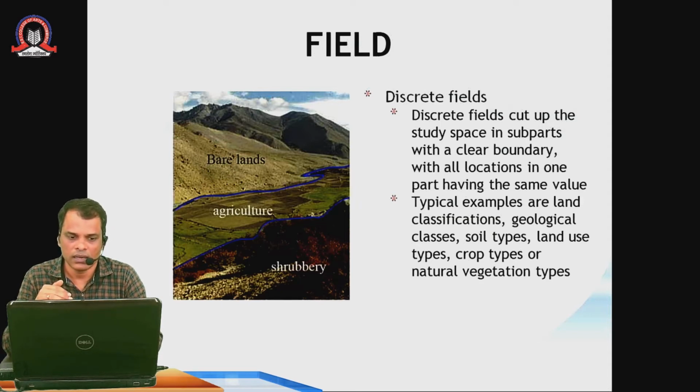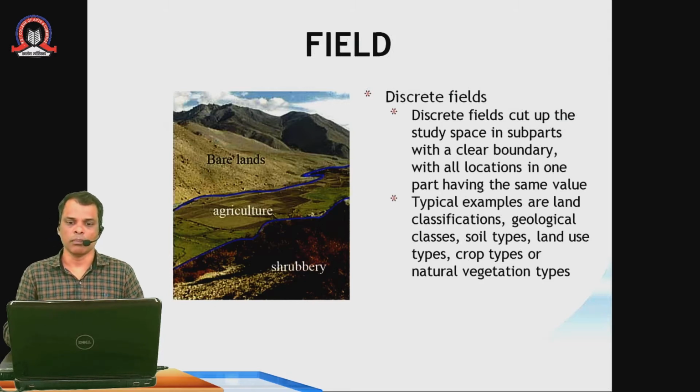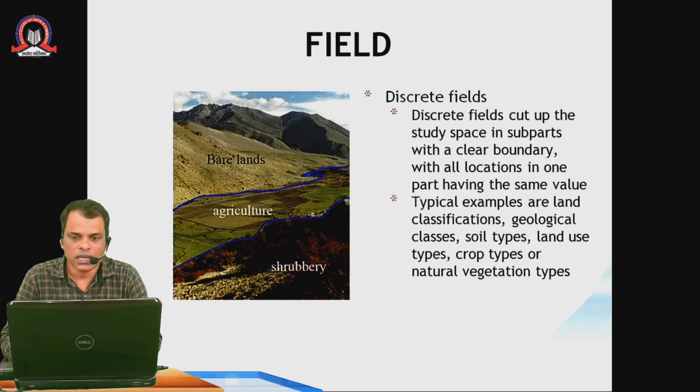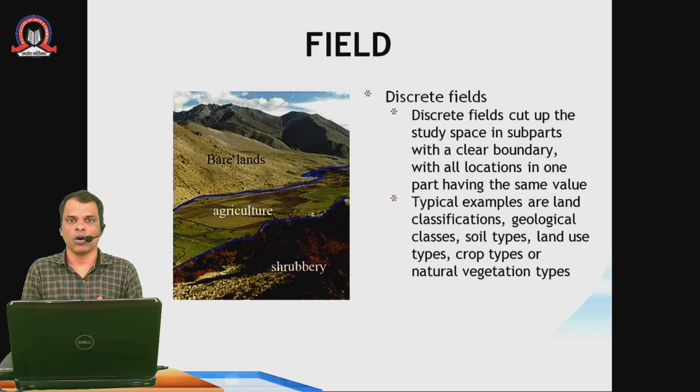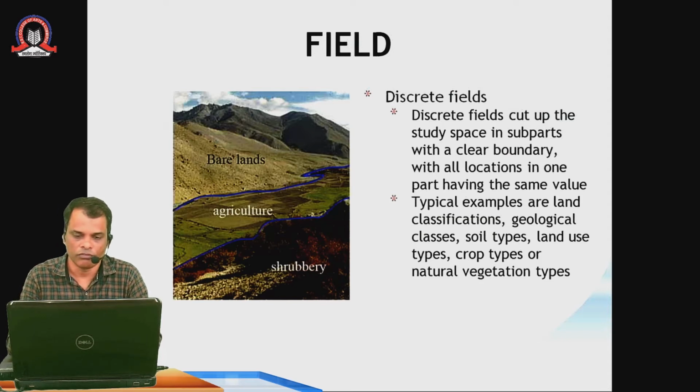Here there are three different fields, and there is a boundary in between which is shown in a blue color. So discrete fields cut up the study space into subparts with clear boundaries, with all locations in one part having the same values. Okay, so if we consider one part, all the locations within it have the same values. Typical examples are land classification, geological classes, soil types, land use type, crop type, or natural vegetation type. So this is about the fields.